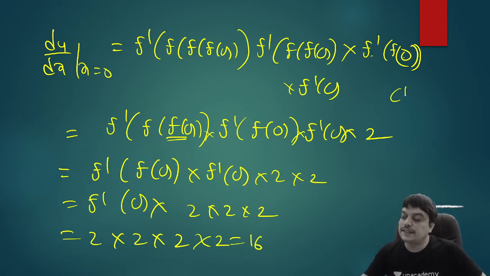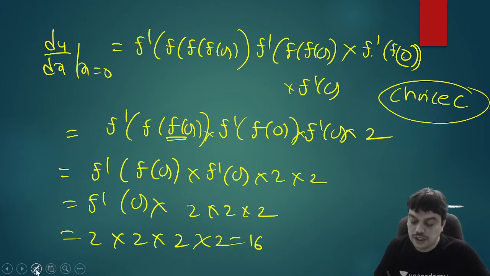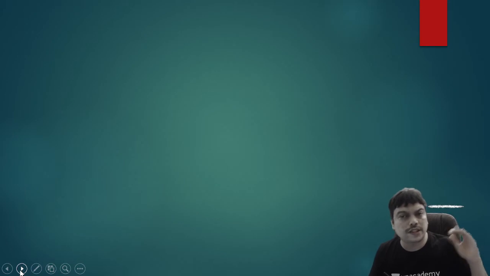So the correct answer is therefore choice C. So it's a composition of 4 functions, whether it is 2 or 3 or 4 functions, the rule will work the same way. So what is the basic rule? Start from the outer function and do the derivative till you exhaust till the inner function.